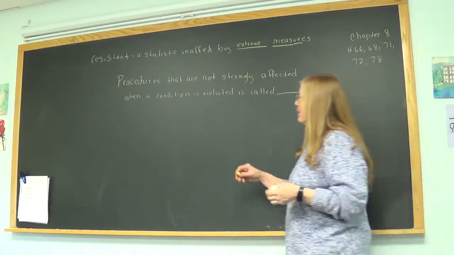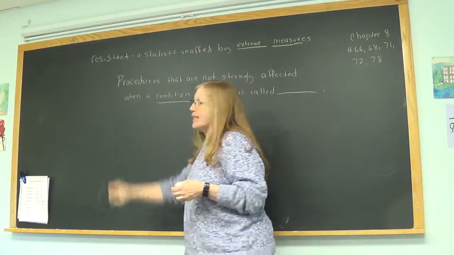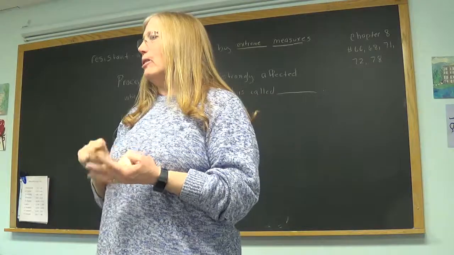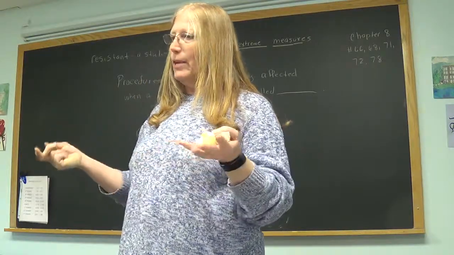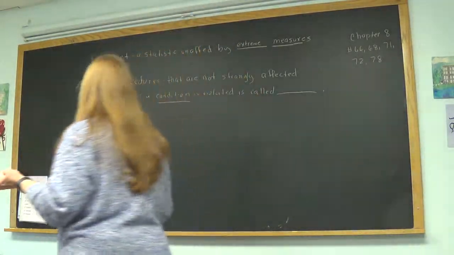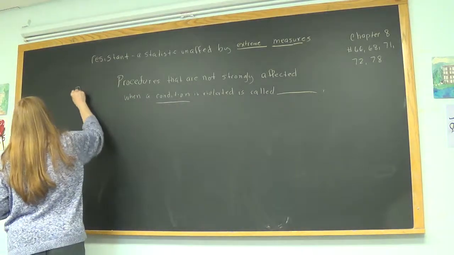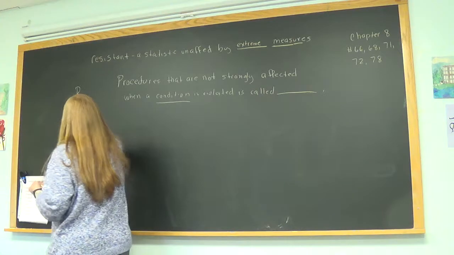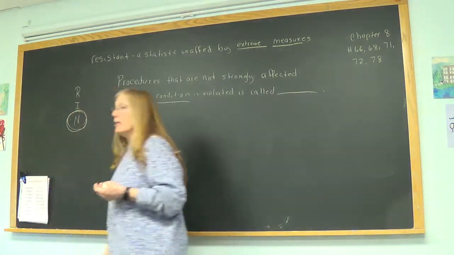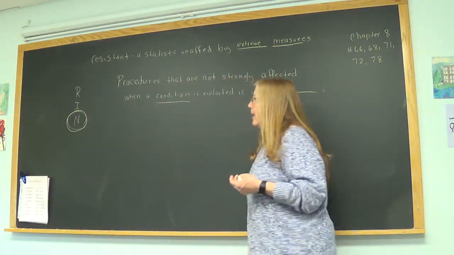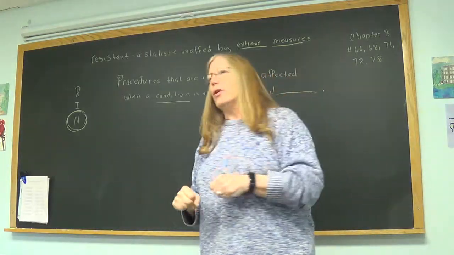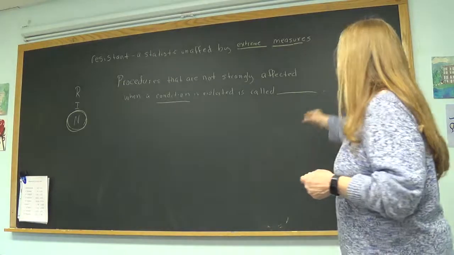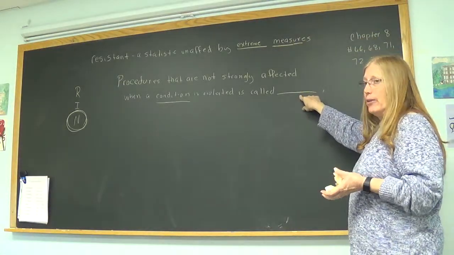So, when I'm talking about rules, this is the word condition. And what are the conditions that must pass to use a confidence interval? RIN. What are RIN again? R stands for what, Maggie? Random. And then I and N. All right, this is the one that this one deals with. We can bend the rules for N, not for R and I, but for N, if the procedures follow this word.